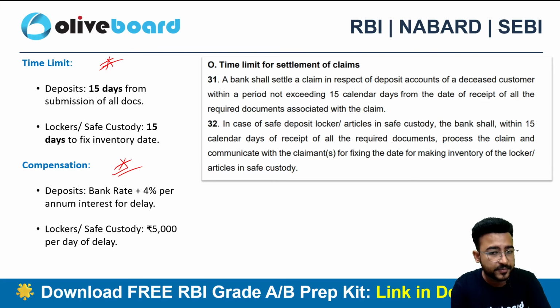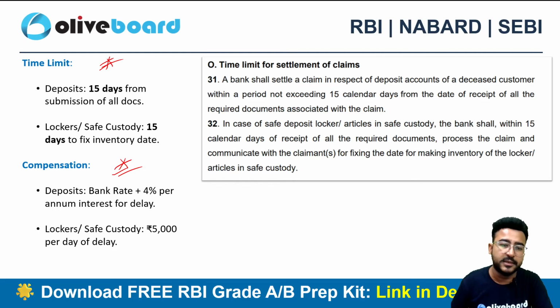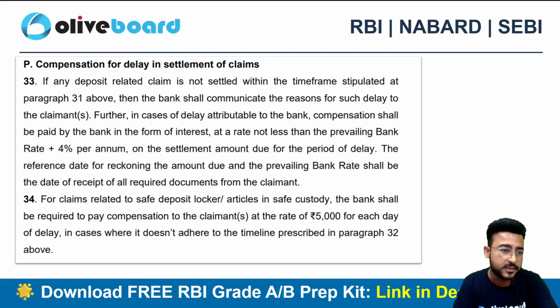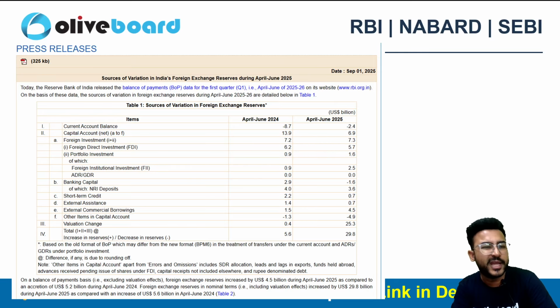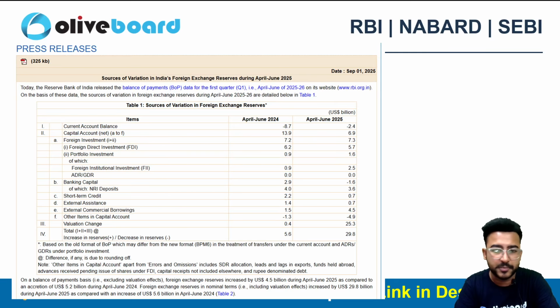If they are delaying, in case of deposit, the bank needs to pay a compensation of bank rate plus 4% per annum interest for any such delay. Bank rate plus 4% will be the penal charges that the bank needs to compensate to the legal heirs of the nominee. In case of locker facility or safe custody, 5,000 rupees per day for any kind of delay. So there is strict compensation here.